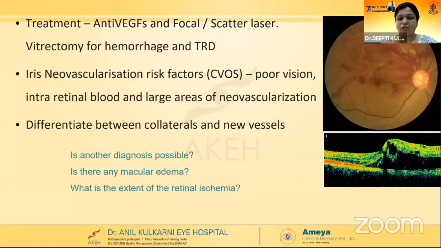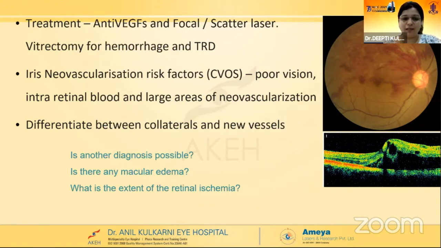Iris neovascularization risk factors are often accounted for by FFA, but what are the clinical pointers? First of all, if the patient has had poor vision, like say counting fingers, or if there is copious intraretinal blood with large areas of whitening which show ischemia, and large areas of neovascularization which are already there when we see in late cases of vein occlusion, these are the pointers for the patient developing NVG, or pointers for iris neovascularization. We also need to differentiate here between collaterals and new vessels per se, so that we can